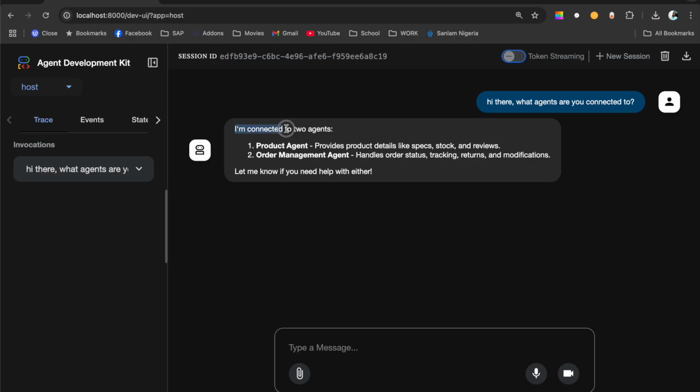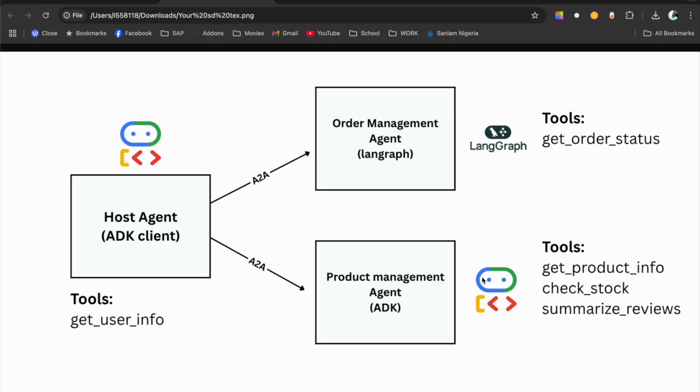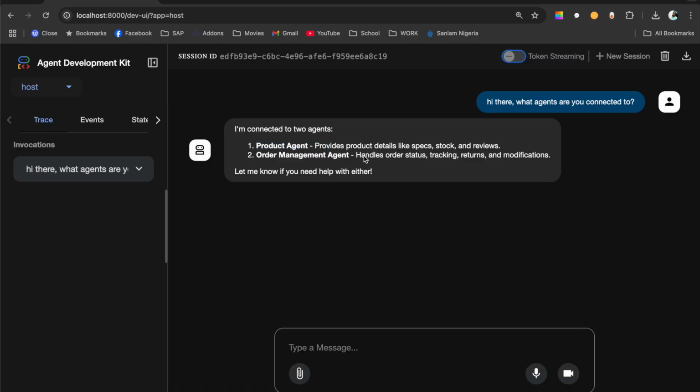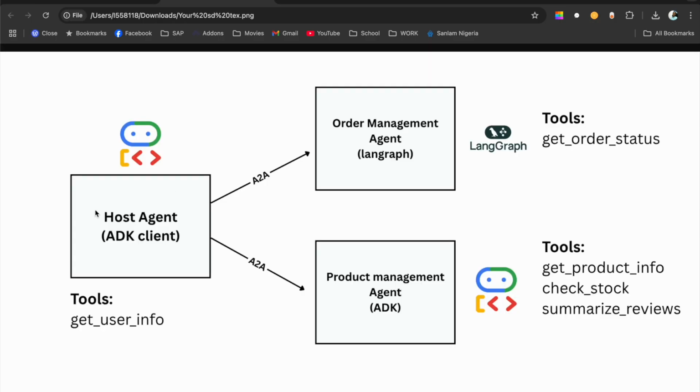So it says that I'm connected to two agents, the product agent and the order management agent, which is exactly what you see from this graph, from this image. The product agent provides the product details like specs, stocks, and reviews, and the order management handles order status, tracking, returns, and modifications. This agent is the one responding. We are talking to the host agent right now. So the host agent knows that it's connected to other agents, and it has a tool like get user info.